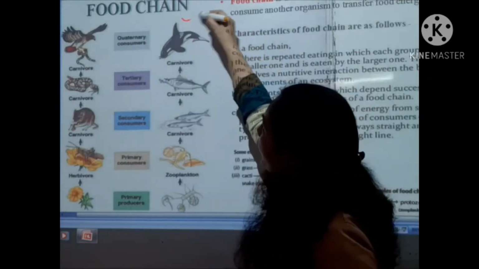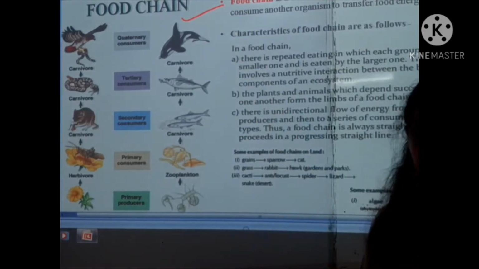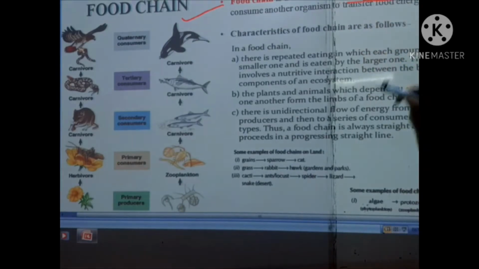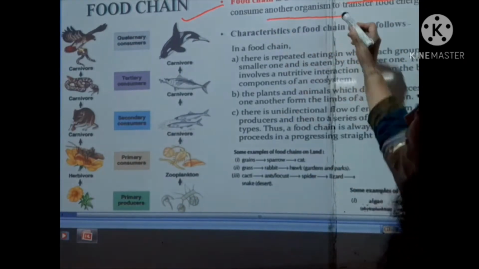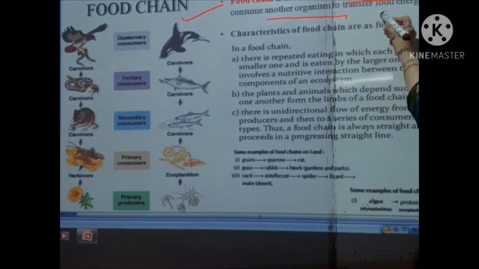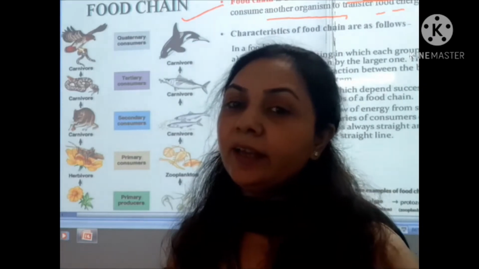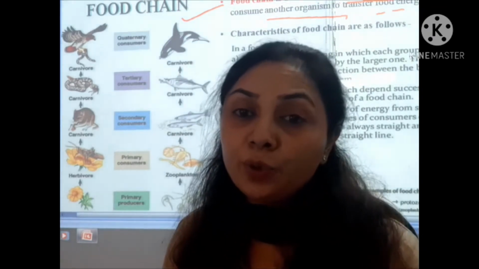Students, you are looking here at the food chain. So what is a food chain? A food chain is a series of organisms in which one organism consumes another to transfer food energy. In other words, who eats whom.